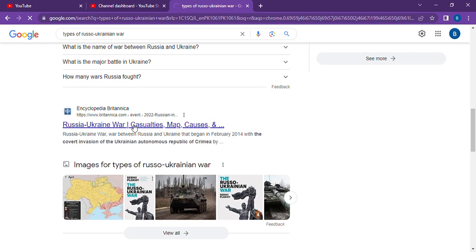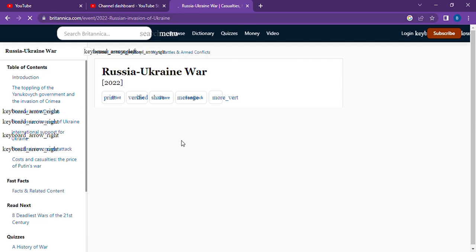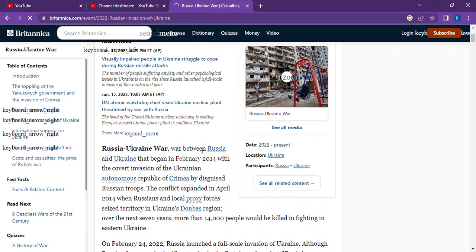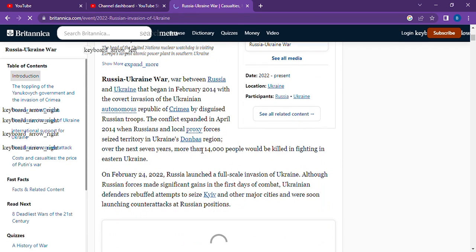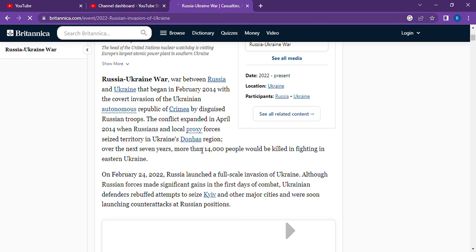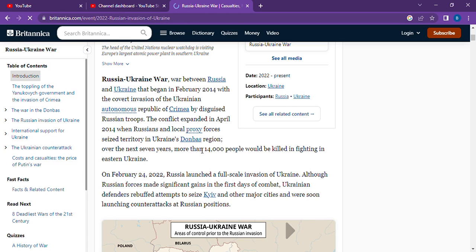Encyclopedia Britannica report on the Russia-Ukraine war: a war between Russia and Ukraine that began in February 2014 with the covert invasion of the Ukrainian Autonomous Republic of Crimea by disguised Russian troops. The conflict expanded in April 2014 when Russian and local proxy forces seized territory in Ukraine's Donbas region. Over the next 7 years, more than 40,000 people would be killed in fighting in eastern Ukraine.